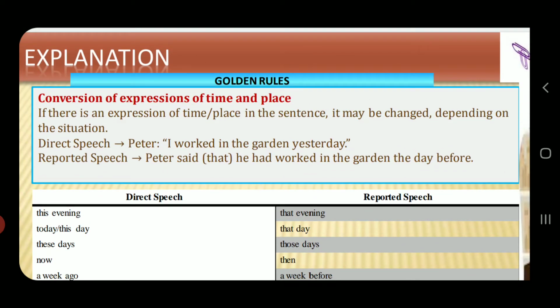Now, I've said we're going to discuss the expression of time and place. If there is an expression of time or place in the statement, it can be changed depending on the situation. Now, Peter said, direct speech, "I walked in the garden yesterday." If I'm going to present the statement today or tomorrow, the very next day after the incident occurred, I will write it into narration form: Peter said that he had walked in the garden the day before. I'm propounding this statement today itself, so I will use day before for yesterday.